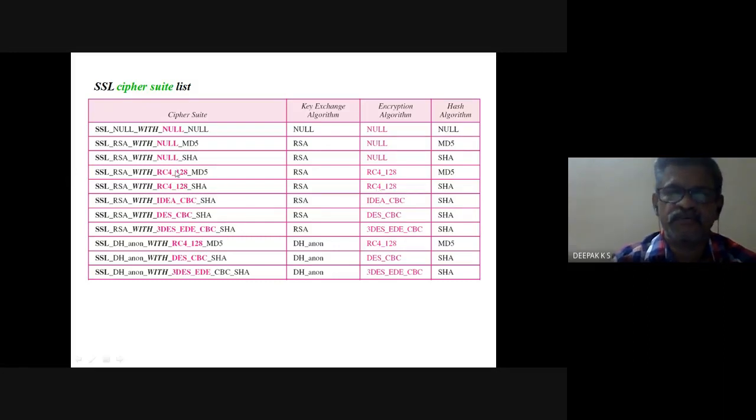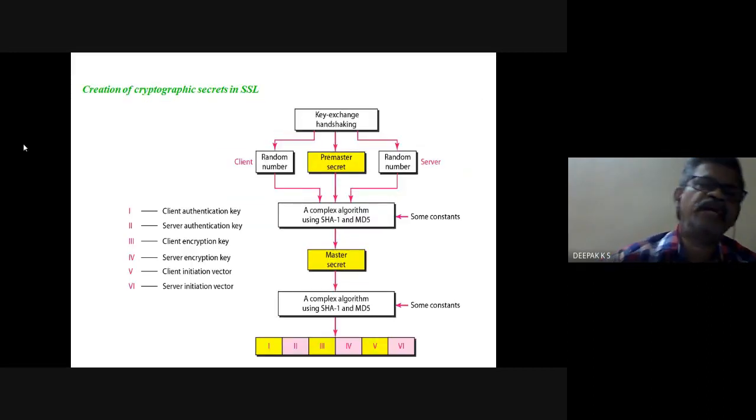This is the format of cipher suite. So this will indicate which algorithms are used. And we had seen generation of 6 cryptographic secrets, 1 to 6. And this procedure we had seen last class. So this much procedure is required for generating the keys, the secrets.